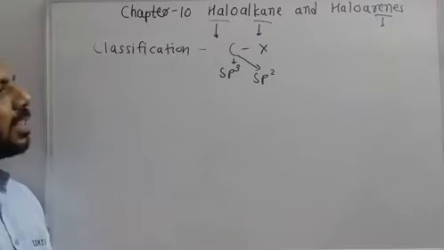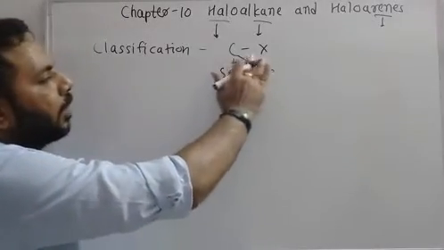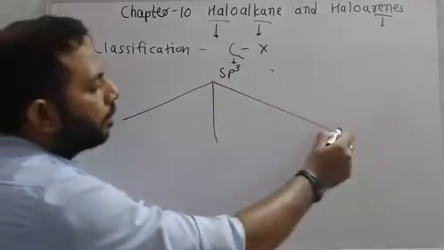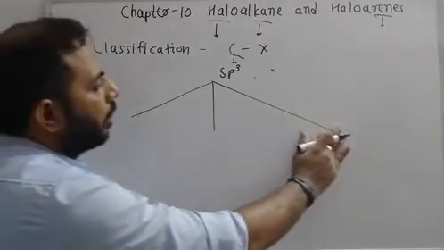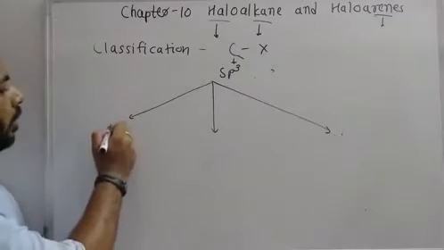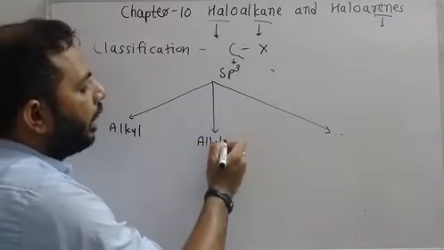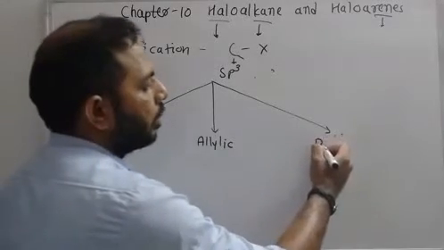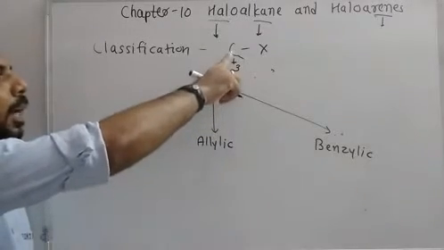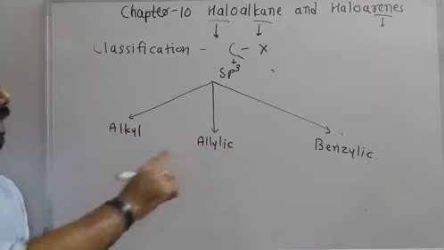Now we are going to discuss classification based on type of hybridization of haloalkanes. We'll discuss sp3 hybridization first. Based on sp3 hybridization, there are three classes of haloalkane or haloarene. First is alkyl halide, second is allylic halide, and third is benzylic halide. So based on sp3 hybridization of the carbon having the halogen, there are three groups: alkyl halide, allylic halide and